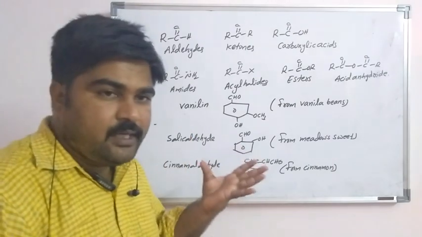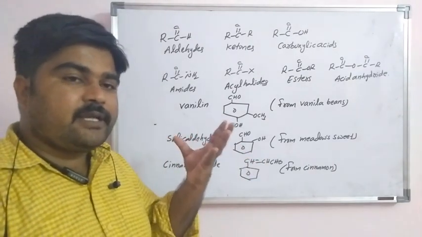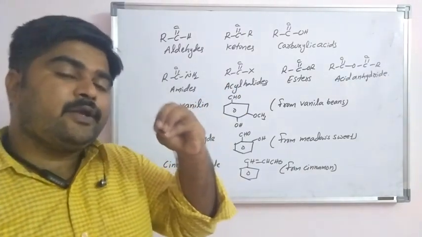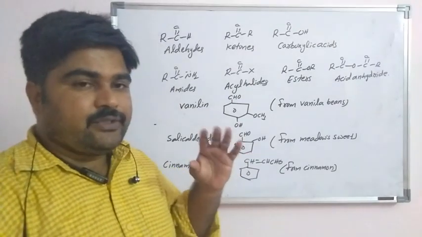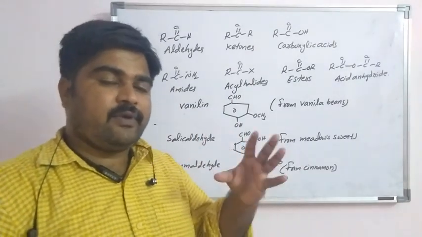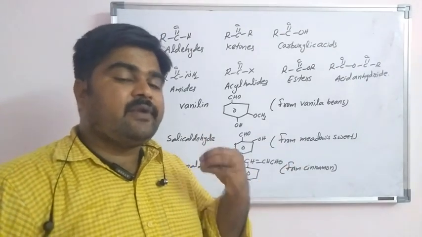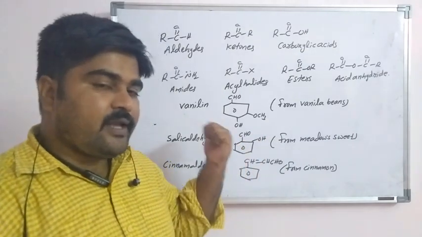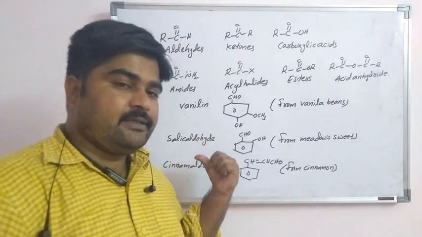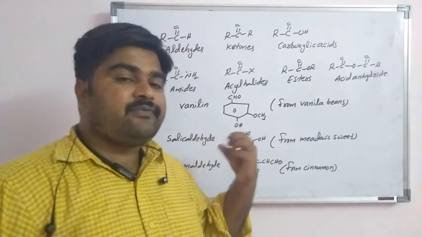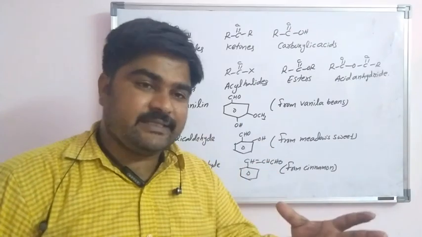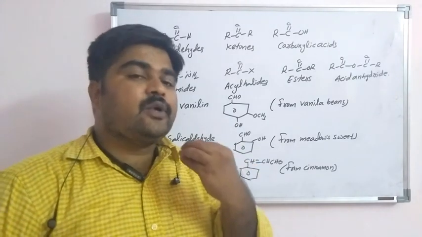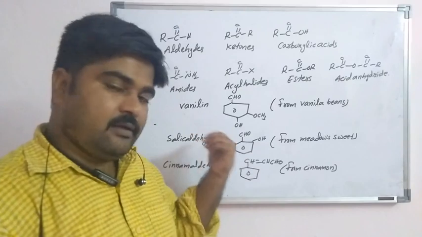So aldehydes, ketones, and carboxylic acids are widespread in the plant and animal kingdom. They have a very important role in the biochemical processes of life, and they give good fragrance and flavor to nature. Examples are vanillin, salicylaldehyde, cinnamaldehyde. These all give a pleasant fragrance, that is, a good smell to nature.